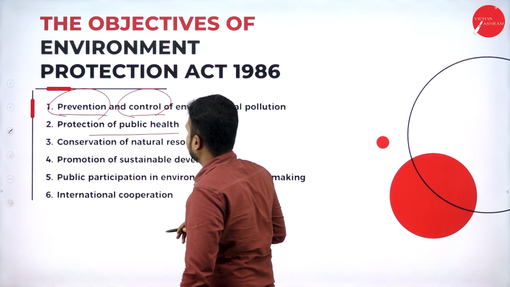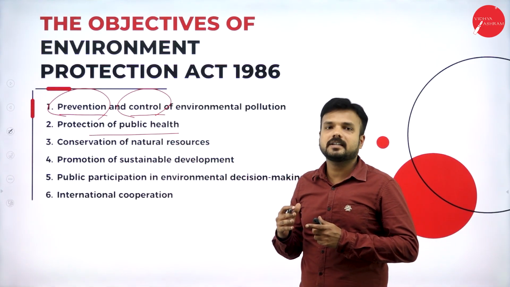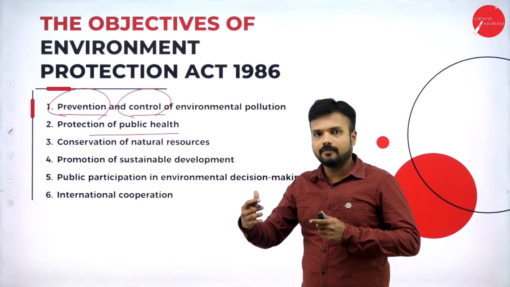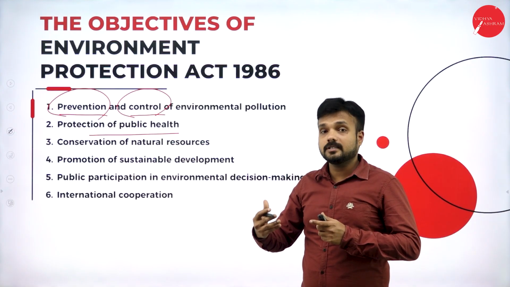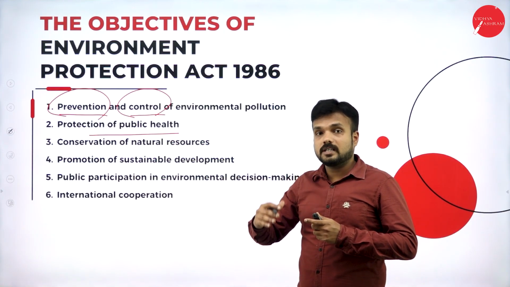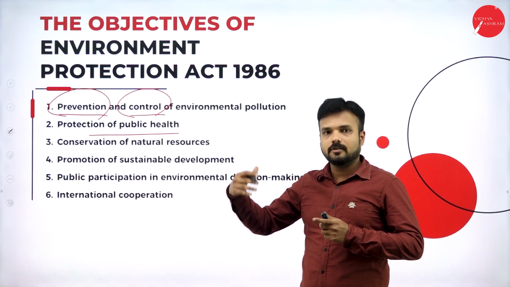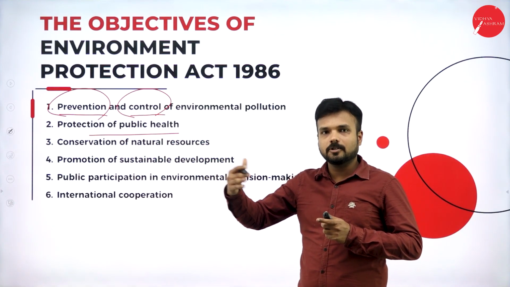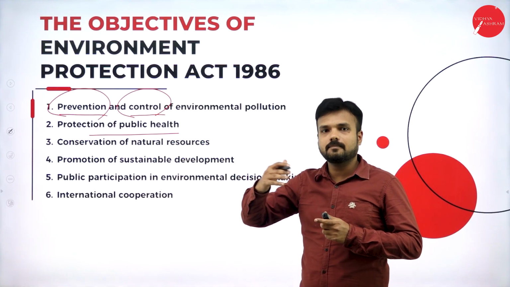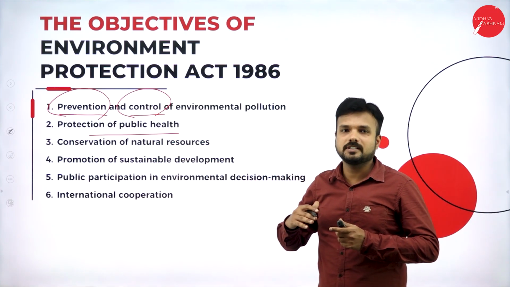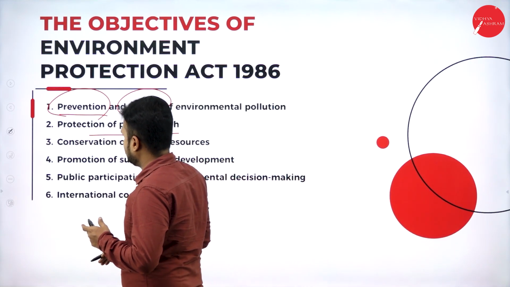Protection of public health. Not only is safeguarding the environment important, but also protecting public health. Not only safeguarding the forest or the surrounding environment is important, but whatever we do to safeguard public health, we are supposed to take precautions. In most of the polluted cities, whether it is Delhi or Bangalore, most of the people are facing a problem called asthma due to air pollution. That is the reason to safeguard life for the future generation.